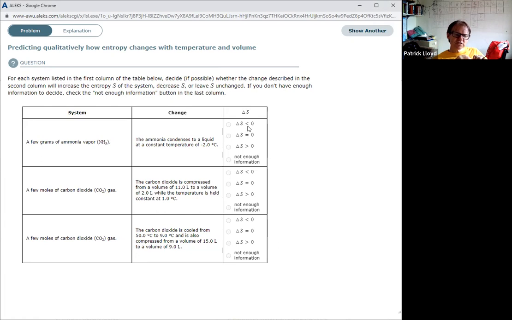In the second one, we see a few moles of carbon dioxide gas, a little more than a few grams of ammonia vapor. In the gas phase, the carbon dioxide is compressed from a volume of 11.0 liters to a volume of 2.0 liters, while the temperature is held constant at 1.0 degrees Celsius. Again, the temperature is constant, so we're not going to see any change in entropy due to temperature.